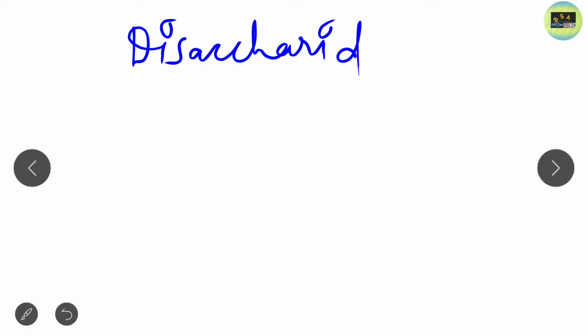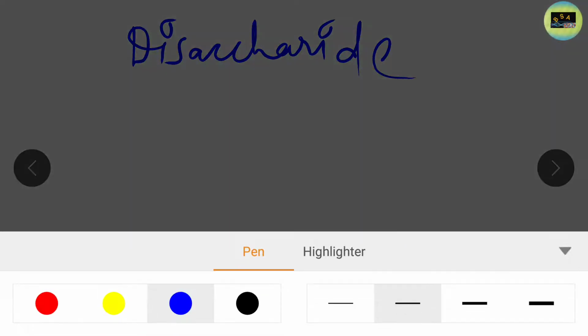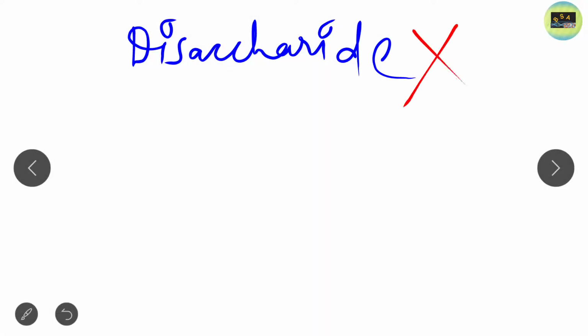Okay, so now is this true for disaccharides also, that is, are all disaccharides reducing sugars? So the answer will be what? The answer will be no, all disaccharides are not reducing sugars. Okay, not reducing sugar.